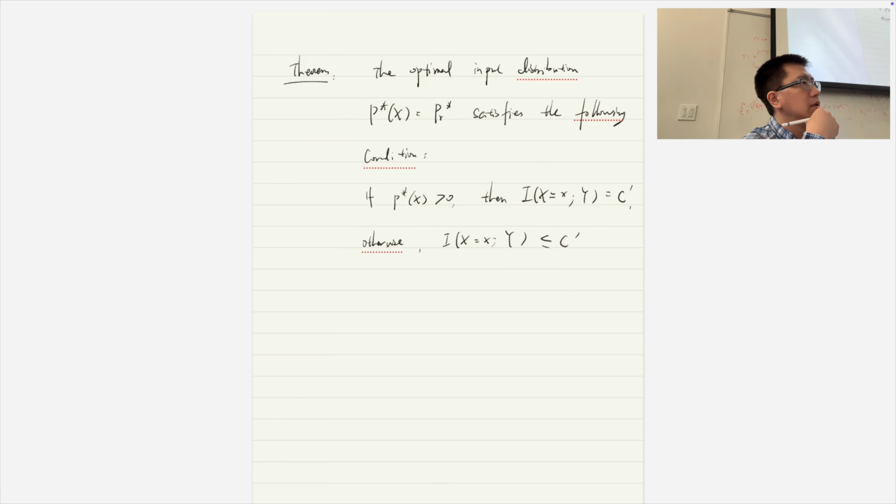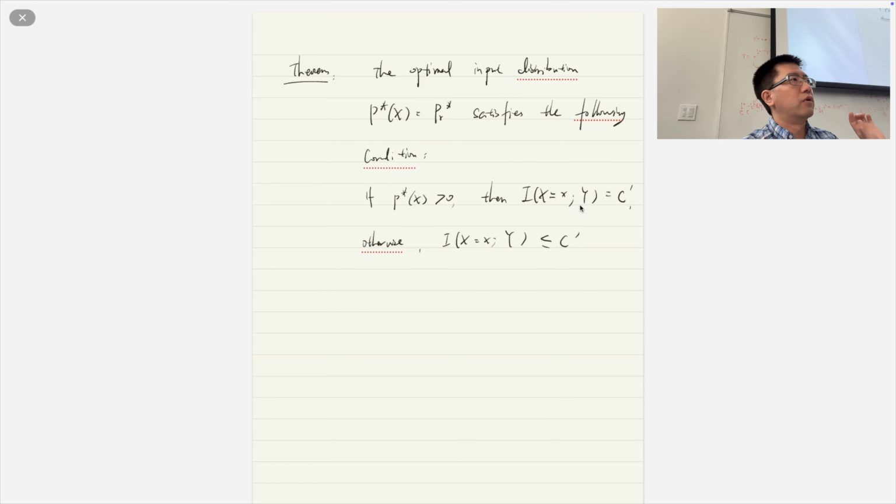Now we can have two categories of the codebook or input letters. If x is in the first category, the mutual information for each of them is the same, and they achieve the largest number. But if we use the other x to compute it, this may be less than c prime, which is not good, right?